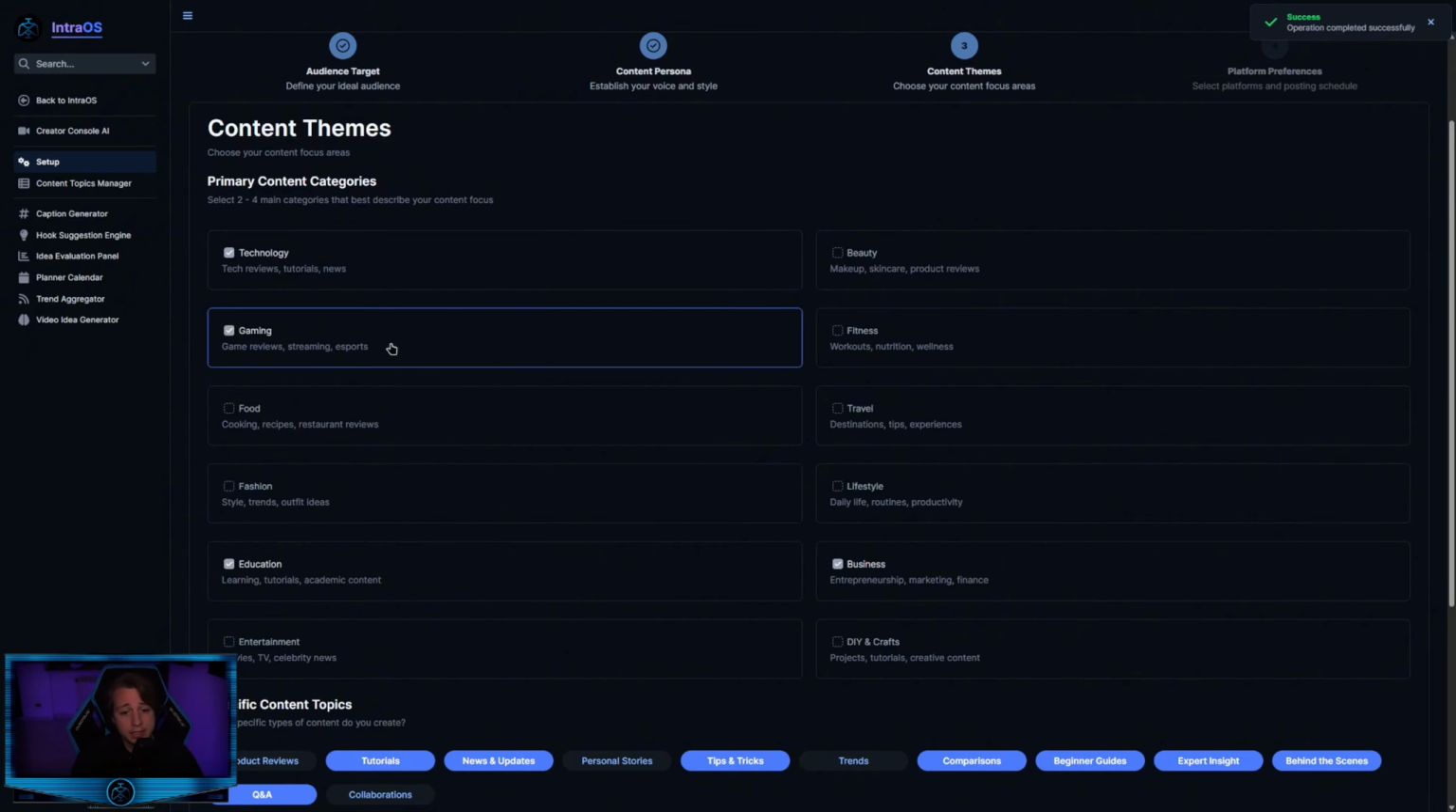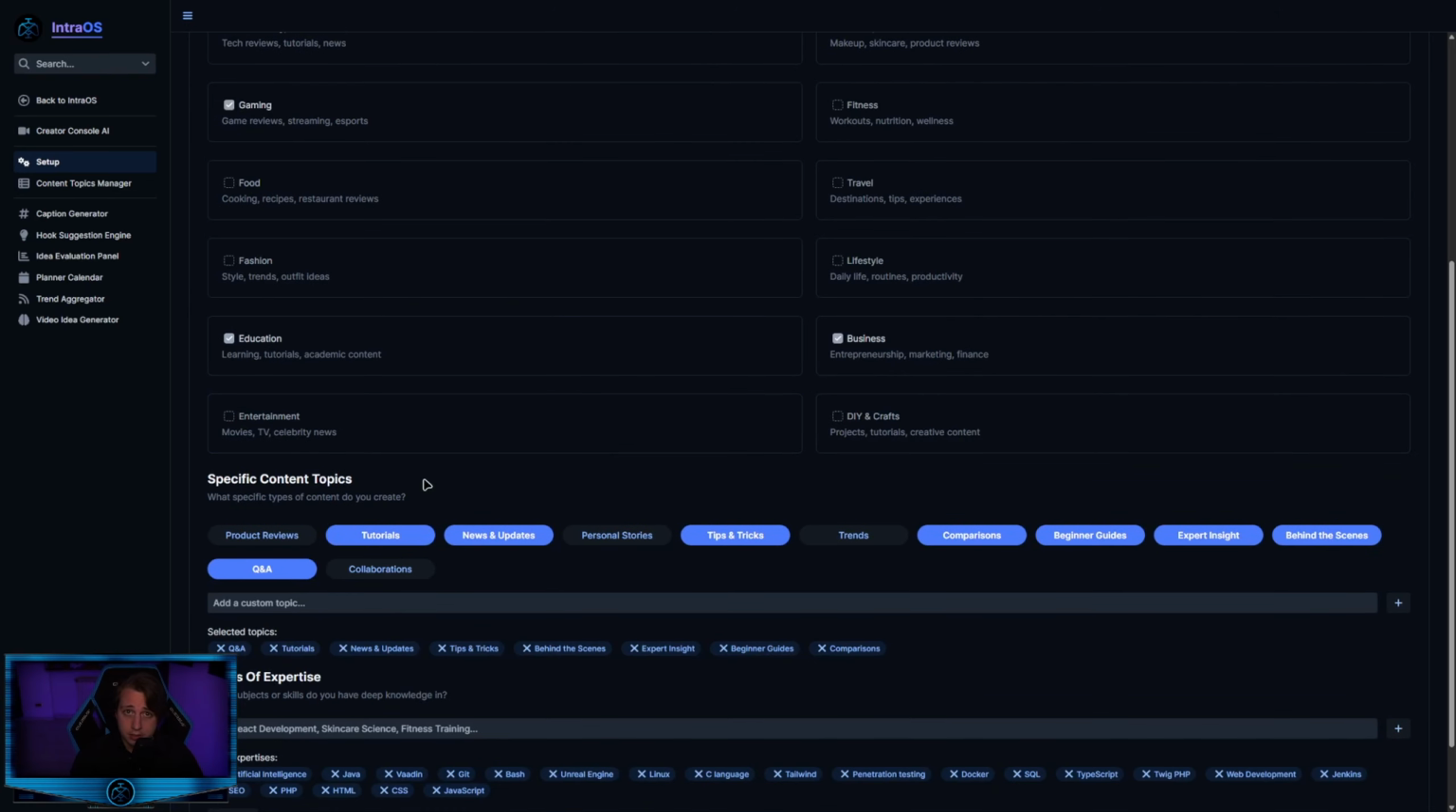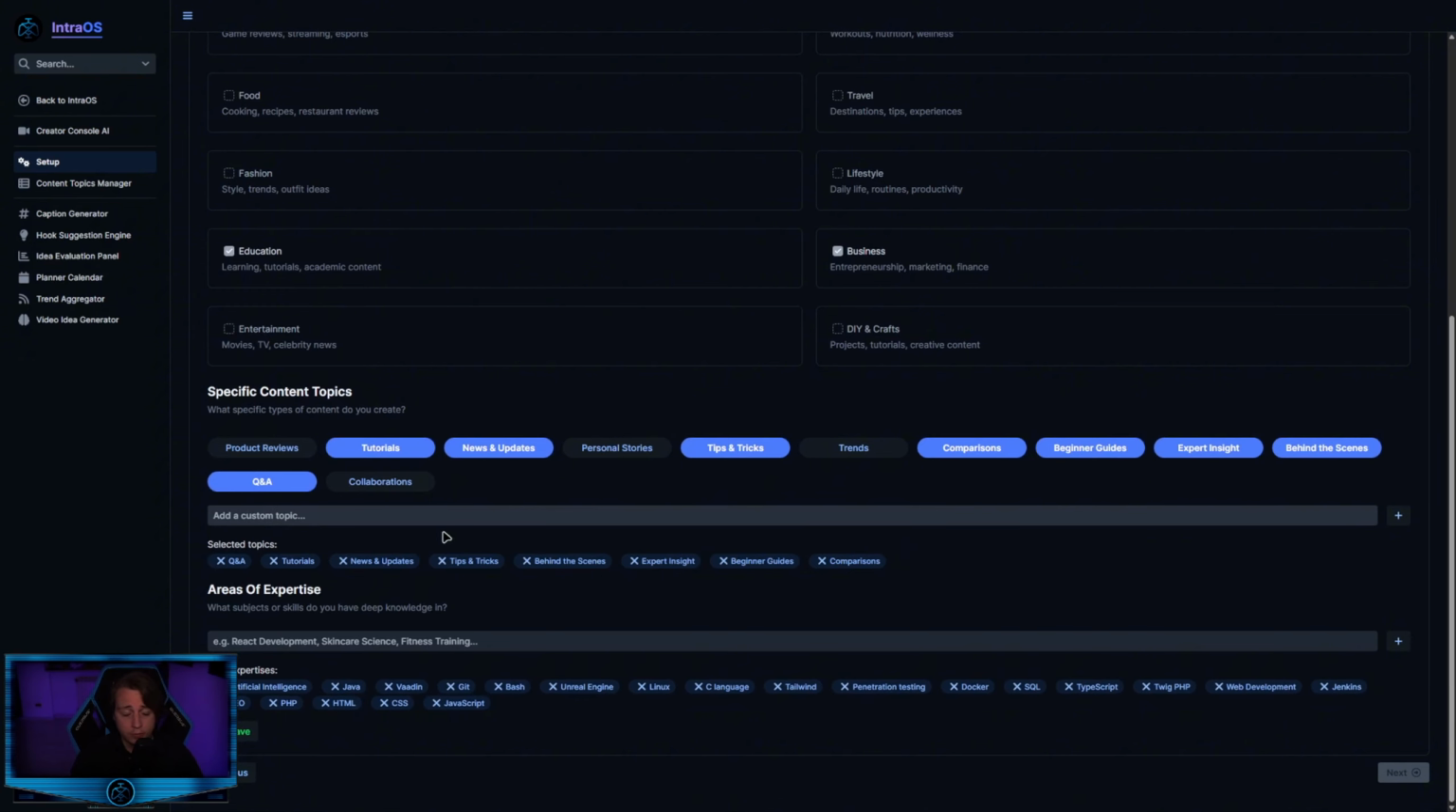So the third step is about the content themes. In my case, technology, gaming, and business. So you just have to click here to enable or disable your content. Specific content topics you can set the same way, and even if you want to add a custom topic, you can do it by simply using this custom field with this button.